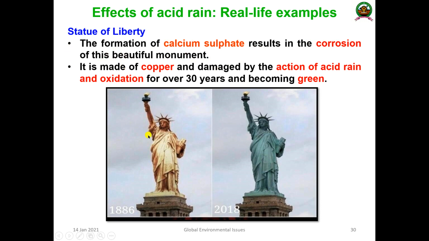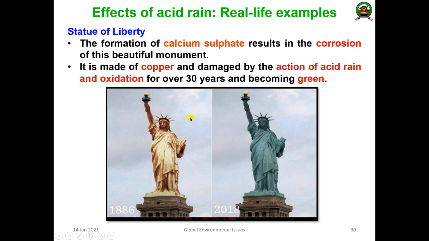Originally the Statue of Liberty is made up of copper and brass. What is happening? The action of acid rain and oxidation over the past 30 years has changed the statue. When it was made in 1886, this was its condition. Because it is made of copper, it had the color of typical copper, a beautiful brownish-yellow color.